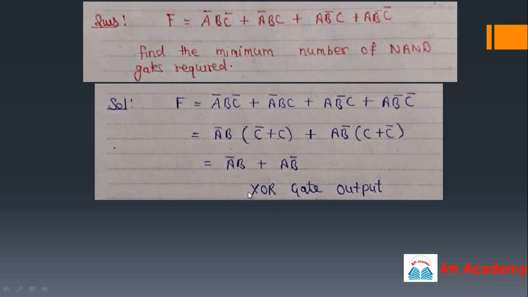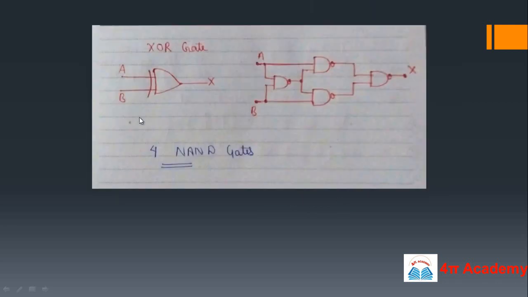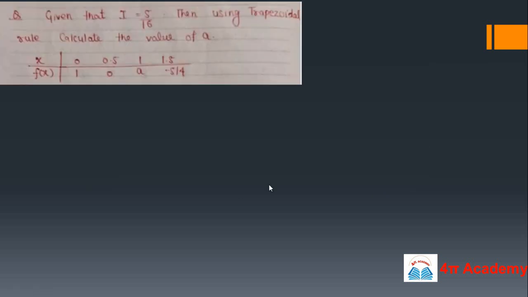And what is this? This is the output of an XOR gate. If you remember the XOR gate, this is your XOR gate. This is the exact diagram. We require 4 NAND gates to make an XOR gate. So simply to get that output we need 4 NAND gates. So this is a very simple problem.